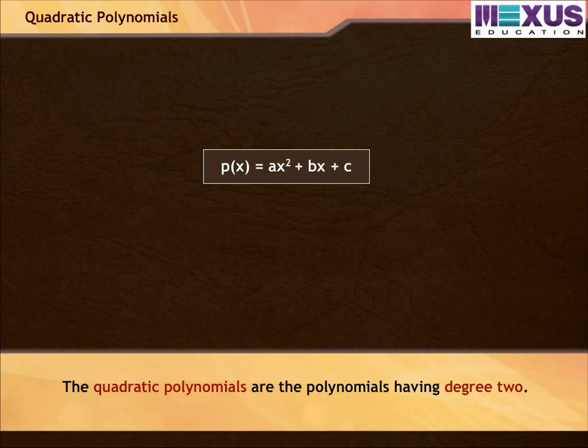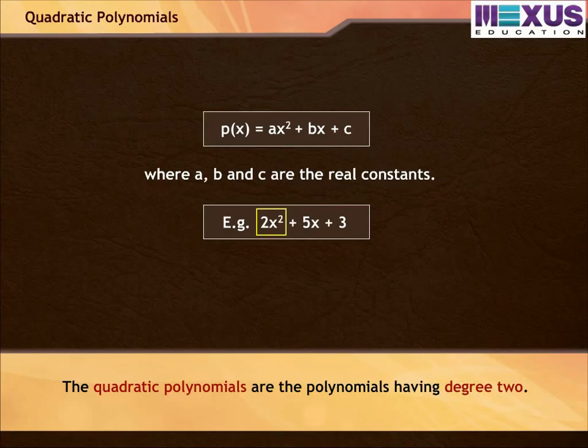The quadratic polynomials are the polynomials having degree 2, generally written as p(x) = ax² + bx + c, where a, b, c are real constants. Example, 2x² + 5x + 3 is a quadratic polynomial. Here 2 is the degree of the quadratic polynomial.